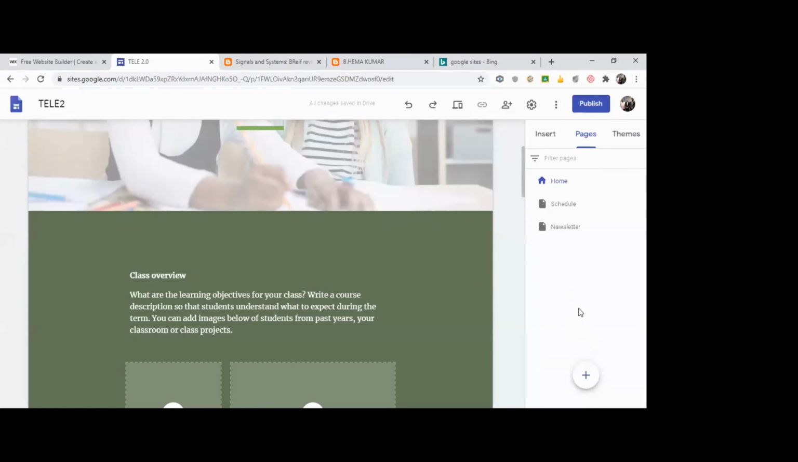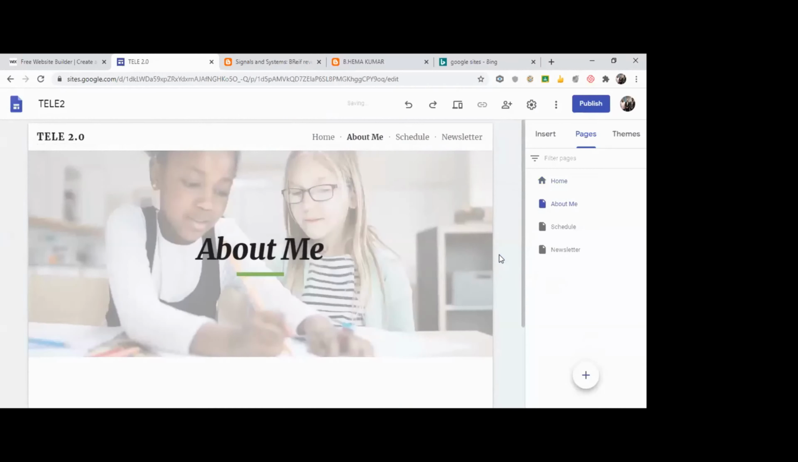Suppose I have a form for contact. In that case, I can just press new link and give your Google form link. Suppose you are creating a contact form using Google Forms, that you can give. Or you can also create a new page here itself. I'll create a new page, and I'll pick a page about me, a page about myself. Done. See here, the about me page has been created.